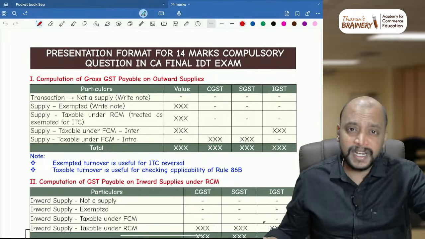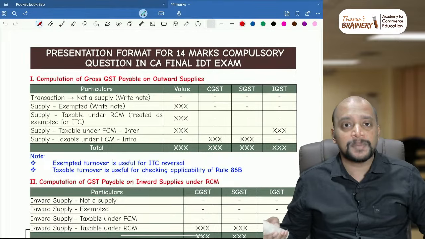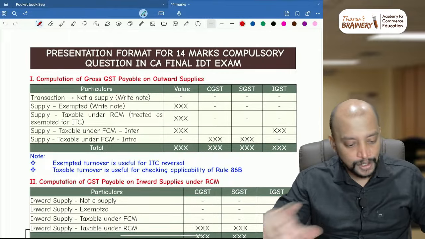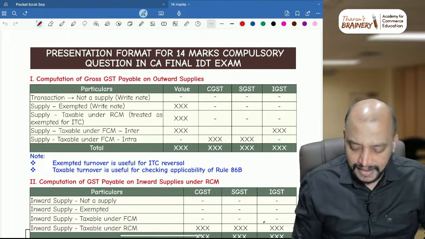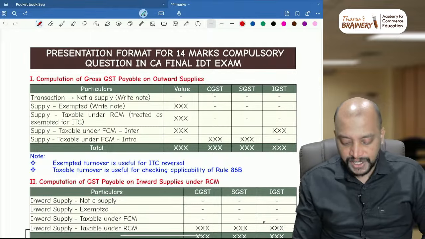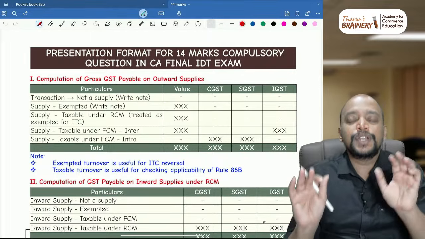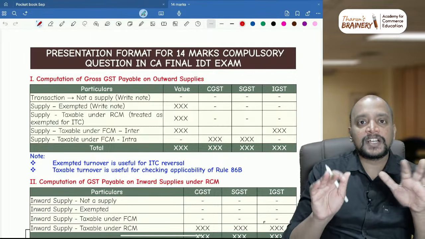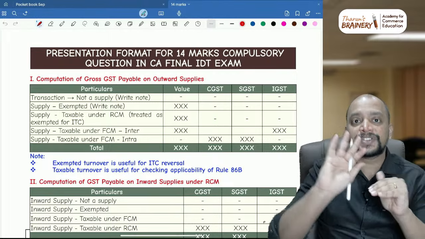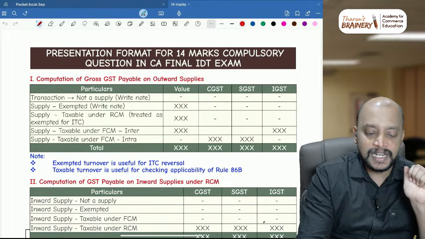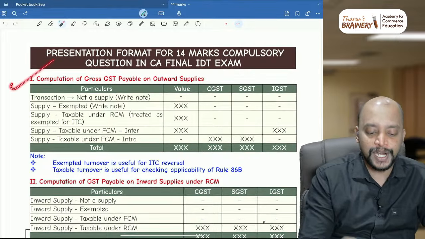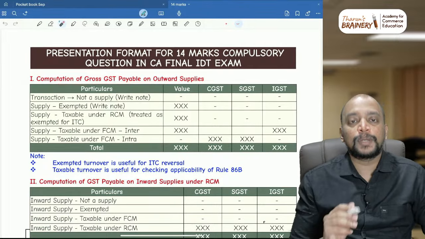And already in the class also I told you a couple of times that this is what you need to follow. And next thing, this question number 1, 14 marks question. As soon as you take up this question, you need to prepare it in 4 steps, like a total of 4 statements should be there. The first statement that you need to focus upon is computation of gross GST payable on outward supplies.